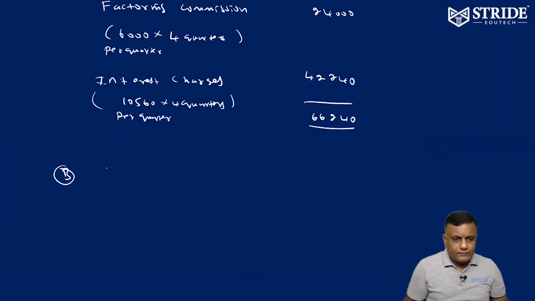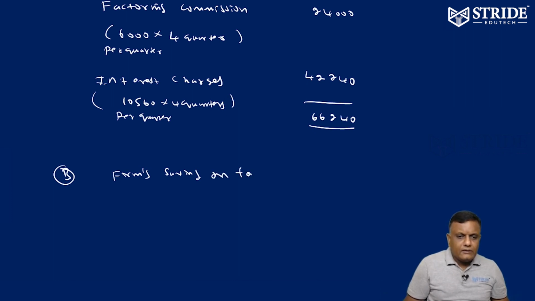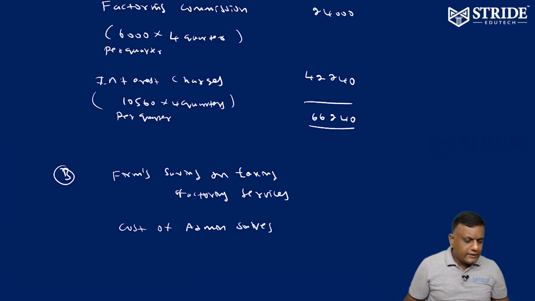This is B, the firm's savings on taking factoring services. Number 1, cost of administration saved, is equivalent to 50,000.